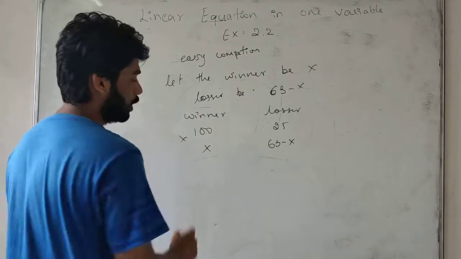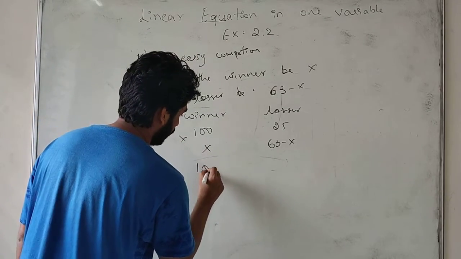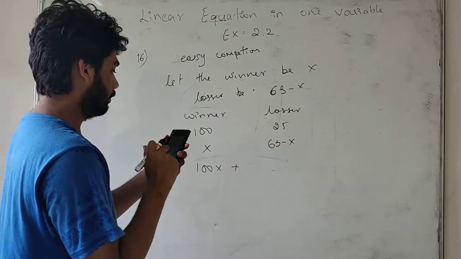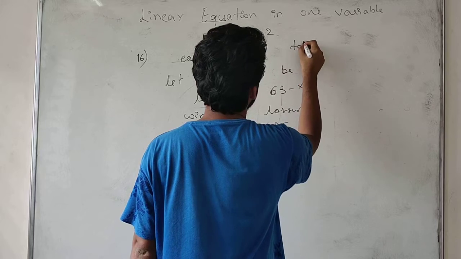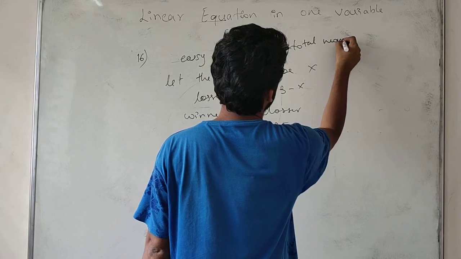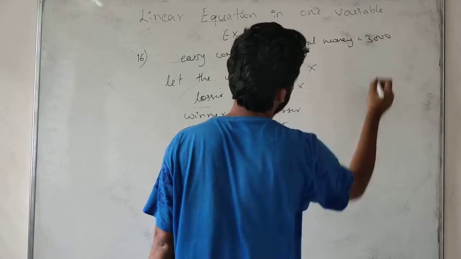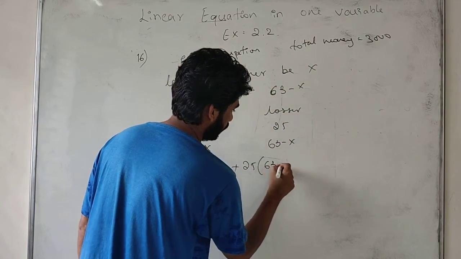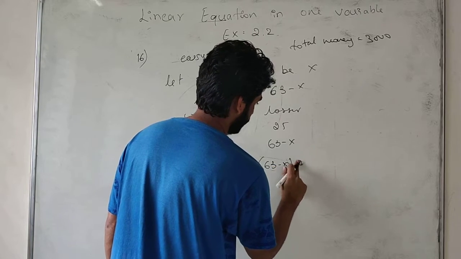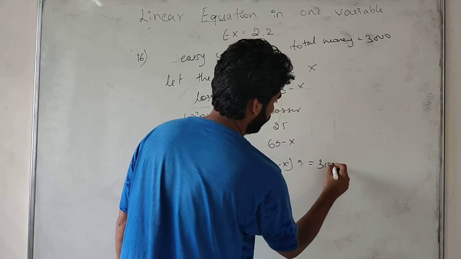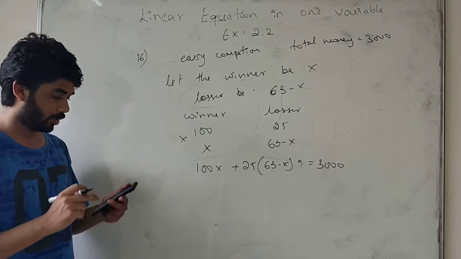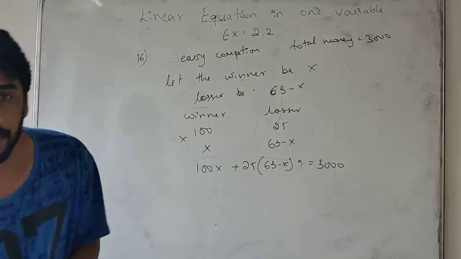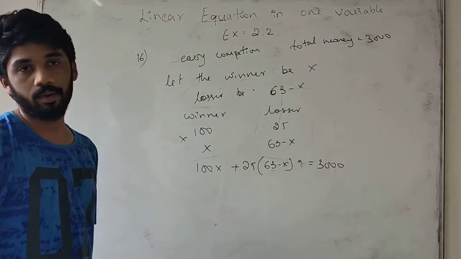So if we multiply both of these, we get 100 into x, which is 100x, plus 25 into 63 minus x, is equal to the total money, 3000. So we got the total money equation. Okay students, now we have to find the number of winners, that is, the value of x.